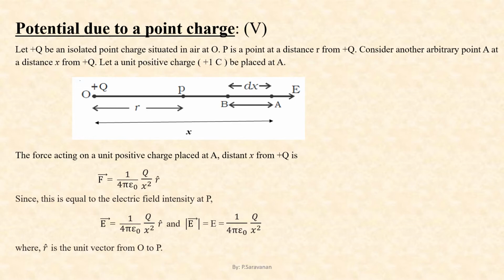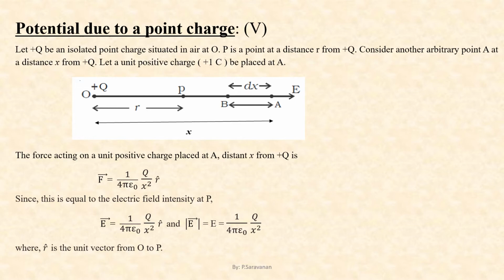For that purpose, in between infinity and the point P, we will consider two arbitrary points capital A and B, separated by a small distance dx. The entire distance from infinity up to the point P is divided into multiples of small dx, and from A to B we will move the unit positive charge through a small distance dx and find the small work done. Then it is integrated between the limits infinity up to the point P.